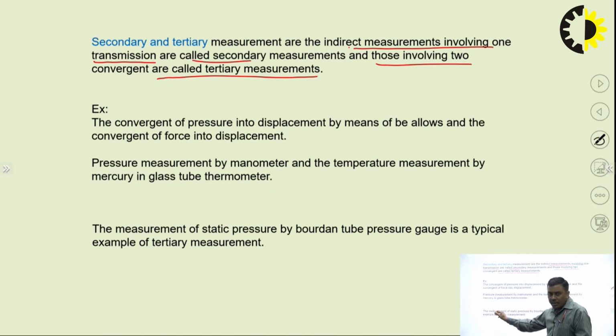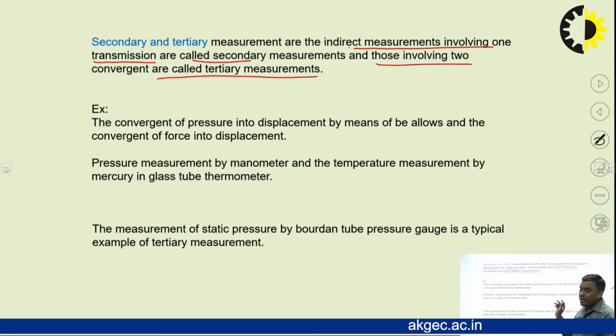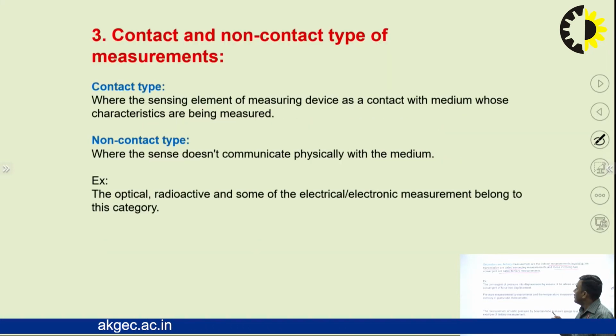So in detail we will discuss this in later videos. Okay, what basically the Bourdon tube pressure gauge is. At that point of time we can understand that there are two transductions: pressure into the expansion of the Bourdon tube, and the Bourdon tube expansion is converted into the angular displacement of the indicator, through which we are getting the information of how much pressure is there. So this is the primary, secondary and tertiary measurement.